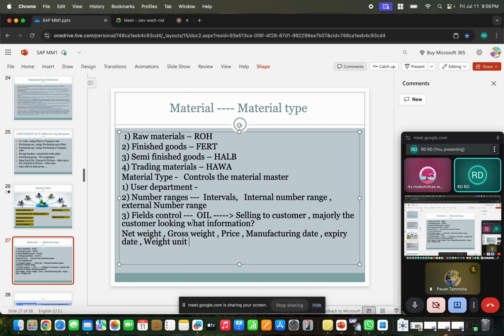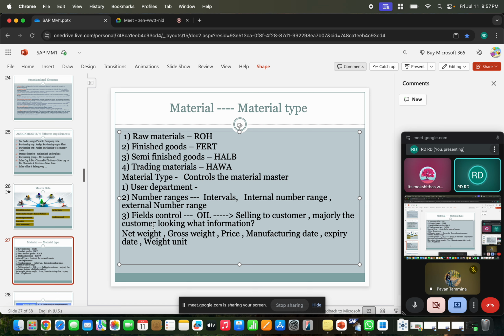If it is a raw material, it depends on my company whether they want to look into the net weight, the gross weight, the manufacturing date or expiry date, price. All this depends on your company. But when you are selling to the customer, definitely they will look at the net weight and the gross weight.